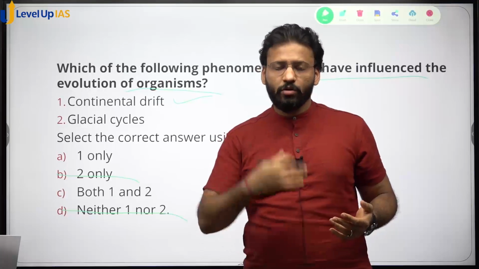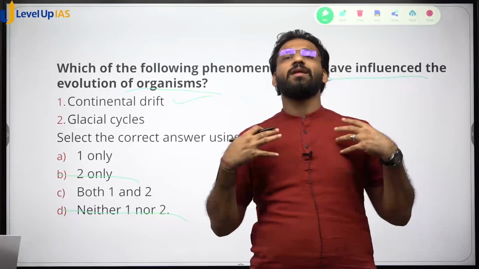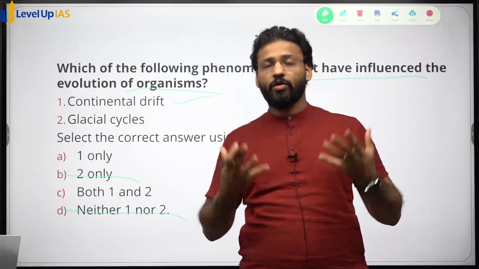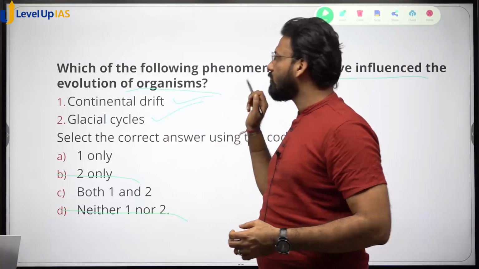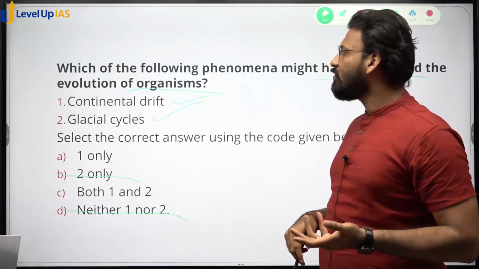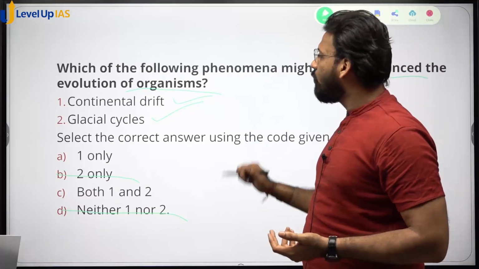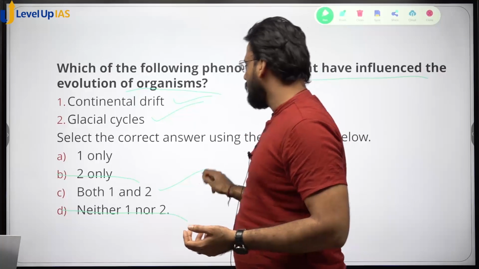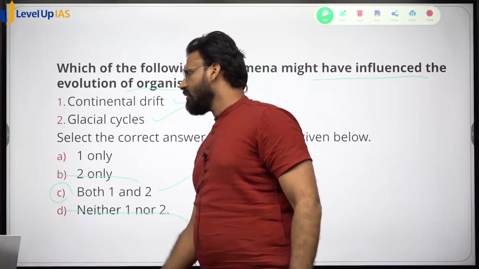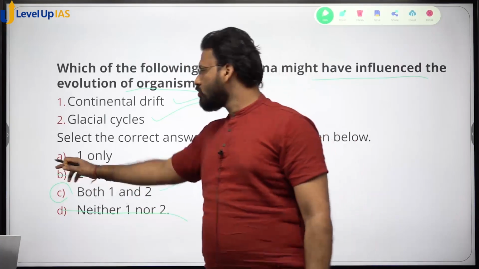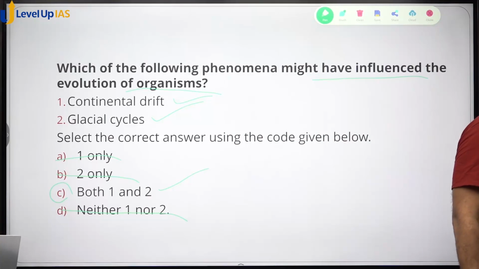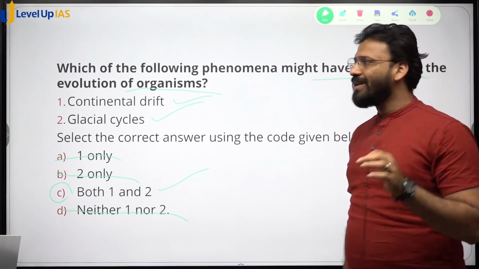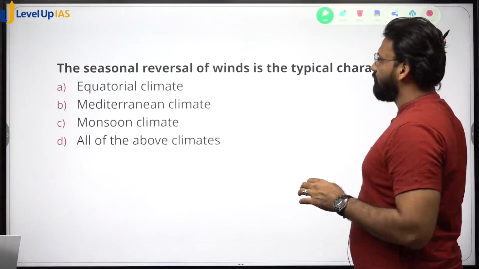When earth is going through heating cycles, then organisms need some feature which can protect them from the heat. So this will also be responsible for the evolution of the body of the organism. So definitely both are responsible. So the correct answer is option C, that glacial cycle as well as continental drift both are responsible for the organism and their evolution.